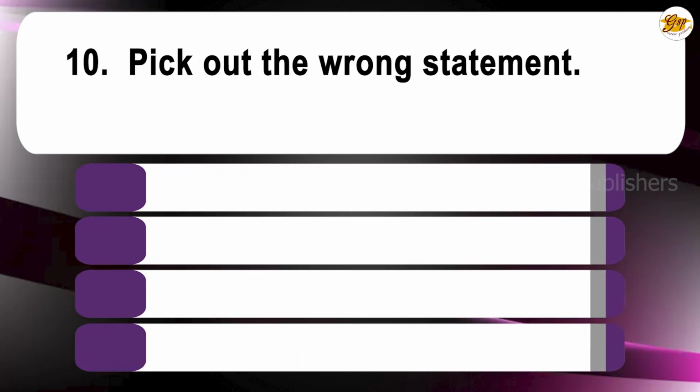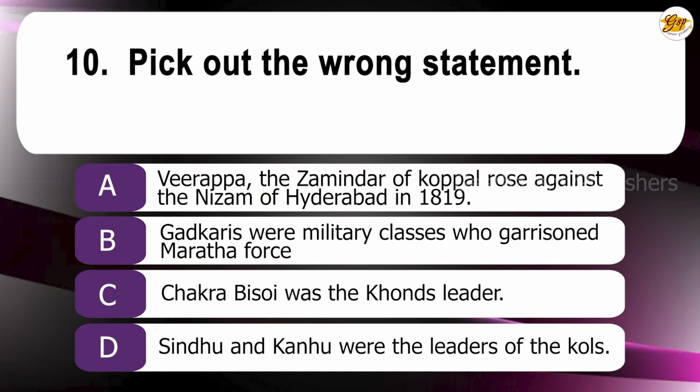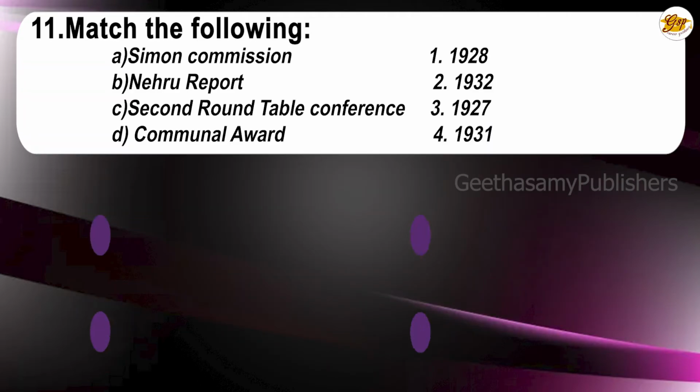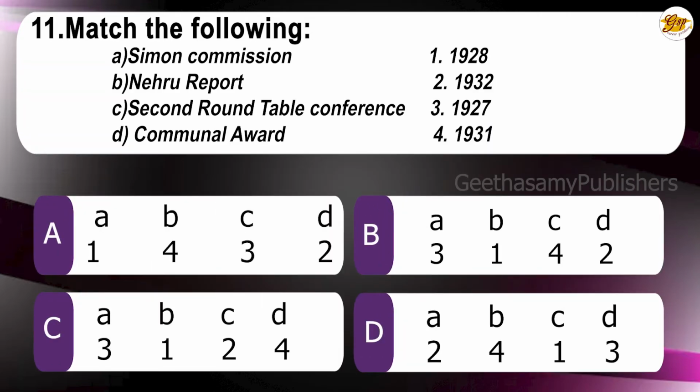Question number 10. Pick out the wrong statement. A. Veerappa, the Zamindar of Koppal, rose against the Nizam of Hyderabad in 1819. B. Gadkaris were military classes who garrisoned Maratha forts. C. Sakra Bisoi was the Gonds leader. D. Sindhu and Kanu were the leaders of the Kols. The correct answer is D. Sindhu and Kanu were the leaders of the Santhals.